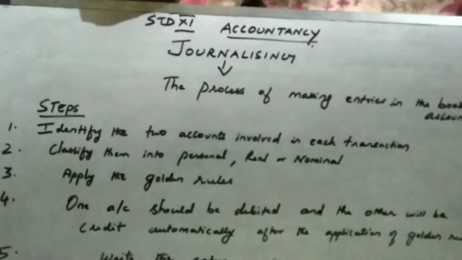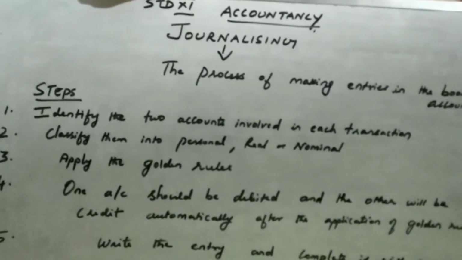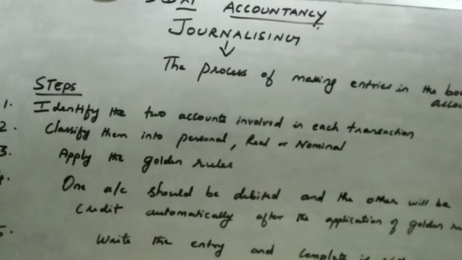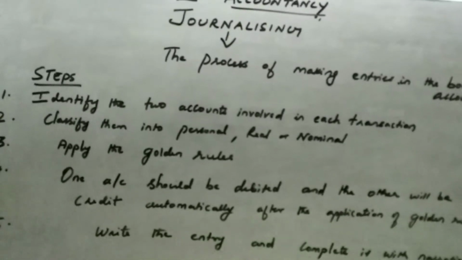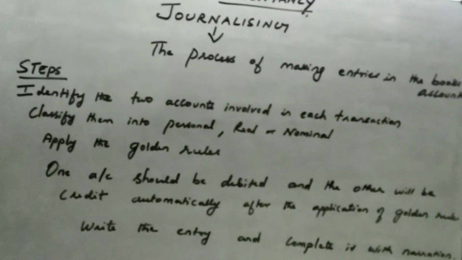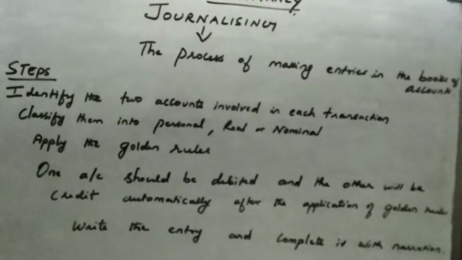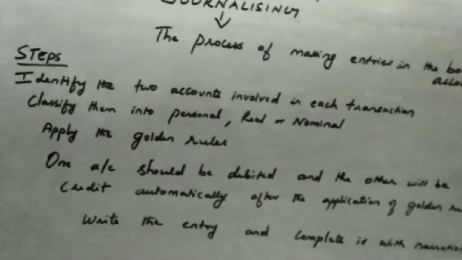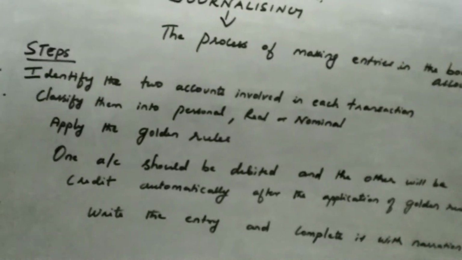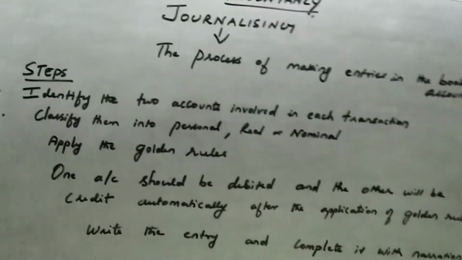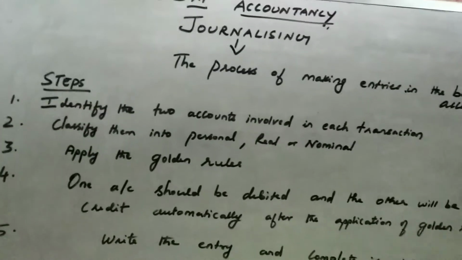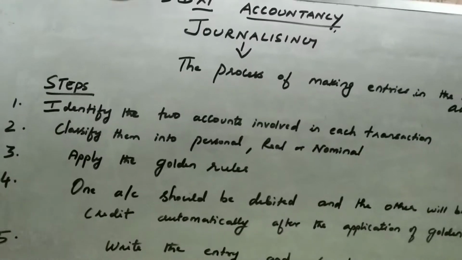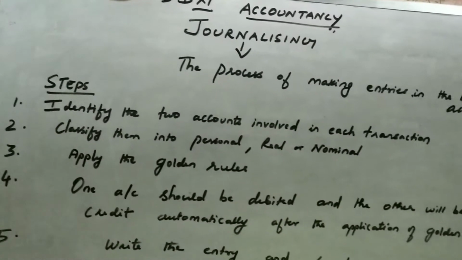Welcome back, students. Today we are going to see about journalizing. So what is journalizing? Journalizing is nothing but the process of making entries in the books of accounts. And the book is called a journal, and the process of making entries in the books of accounts is called journalizing. In the previous class, we have seen the golden rules and the classification of accounts.